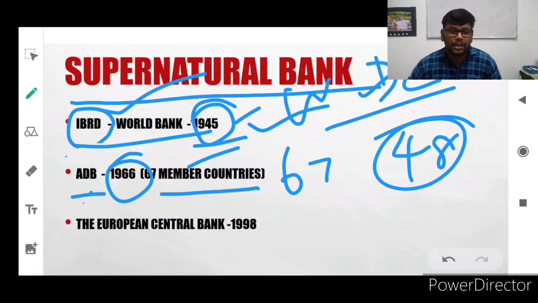India is one of the promoters in that bank, and India promised that definitely we will not get even a single rupee from this bank as a loan amount. But now India is the promoter. Not only India, China is also one of the promoters. China is the richest nation compared with India, but nearly 10 to 15% of ADB's loans were taken by China.